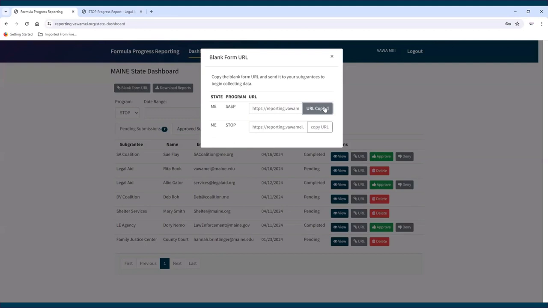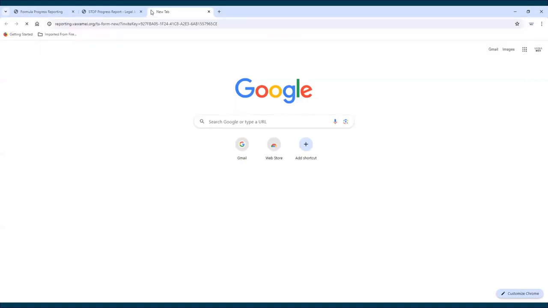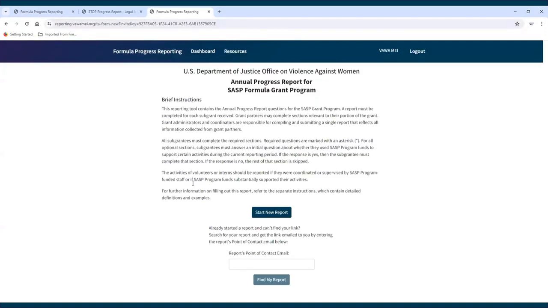The system is set up to generate only one link per form per state. A state administrator will only have one link for STOP and/or one link for SASP, and that one link will be sent to all STOP and/or SASP subgrantees for the state. Once subgrantees begin to fill out a report, a unique link for each individual report will be generated. State administrators can fill out reports on behalf of subgrantees. To do this, the administrator should access a blank report using the link generated from the state dashboard and proceed as a subgrantee would.